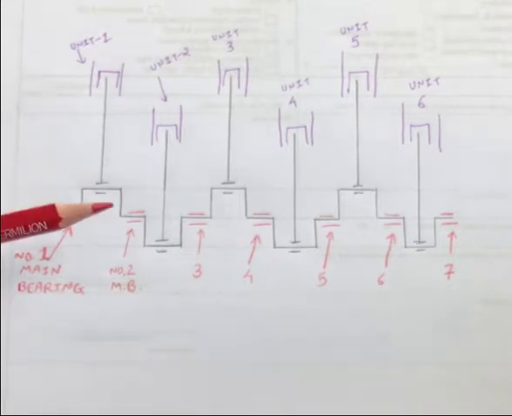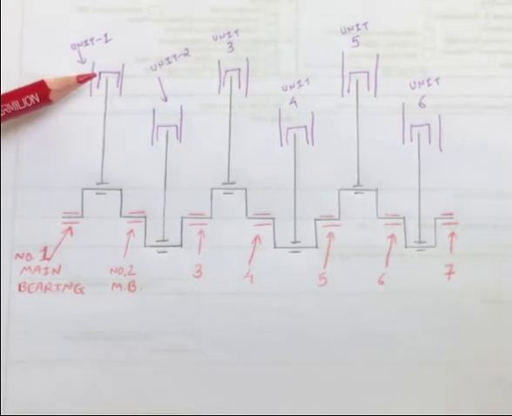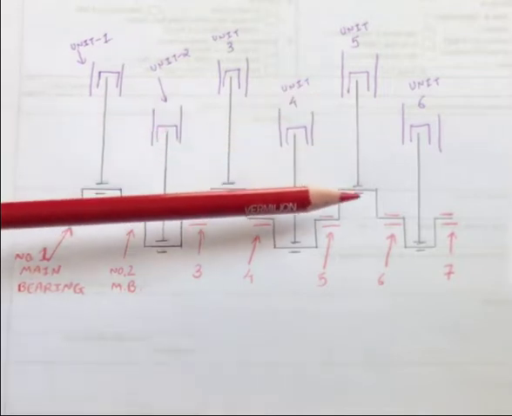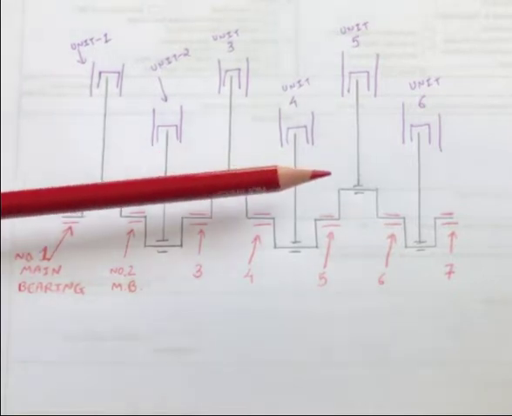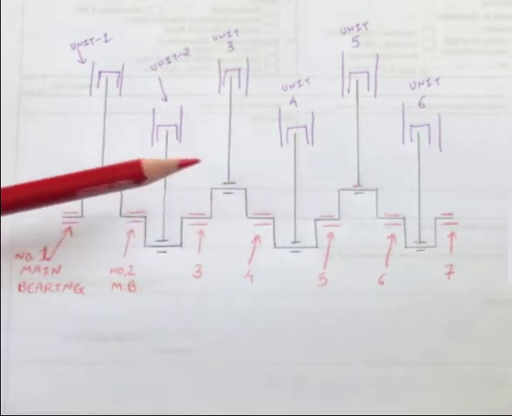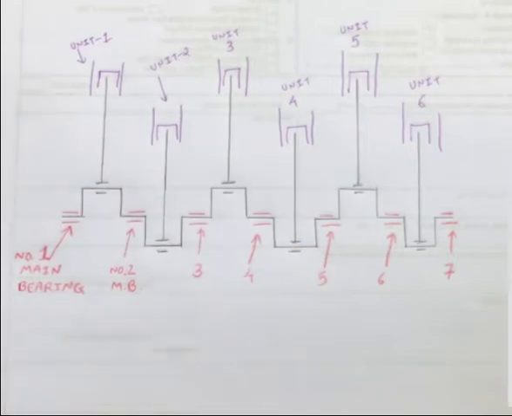So the stress in this part of the crankshaft will be more. Now we go as per the firing order which we showed previously. The ignition stroke in unit number 1 and then the next ignition stroke in unit number 5. So first the stress comes on the crankshaft near unit number 1 and then the stress on the crankshaft near unit number 5. So there is an even distribution of the stress on the crankshaft.